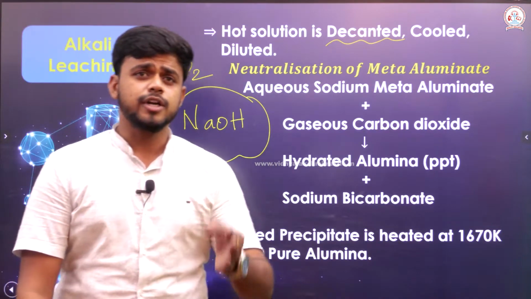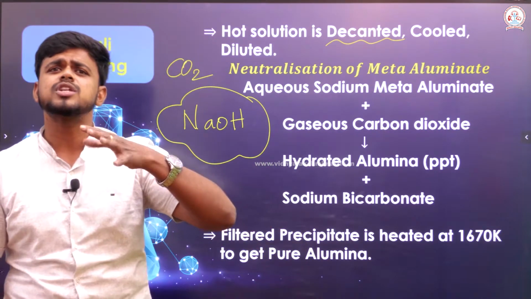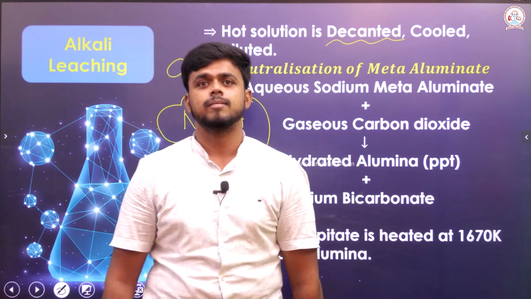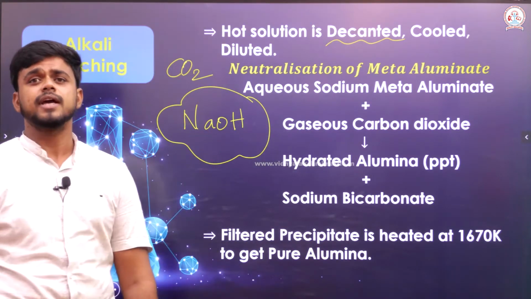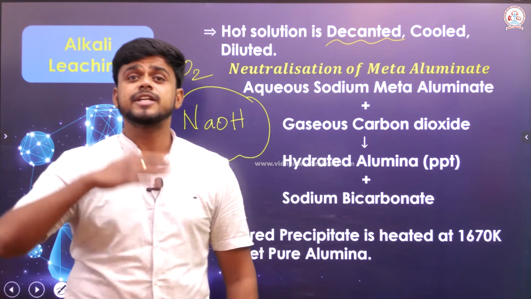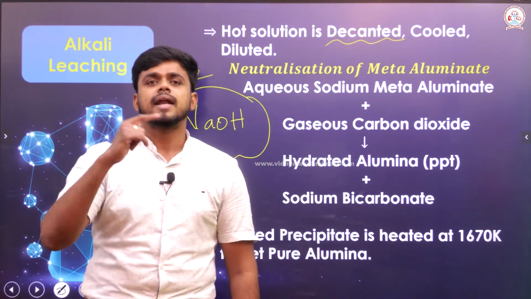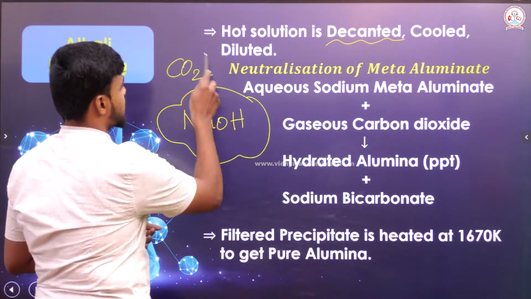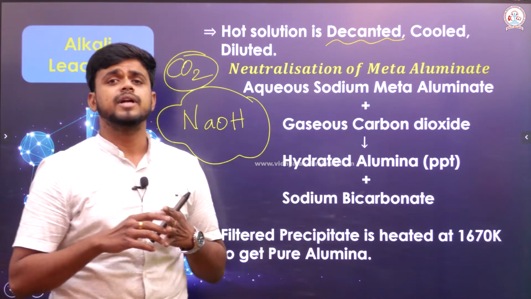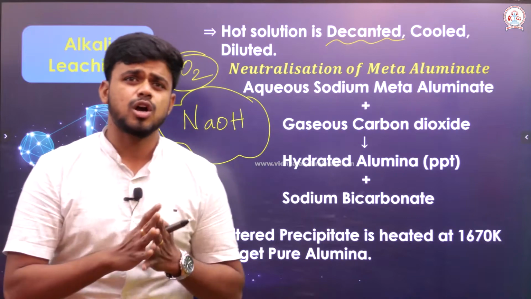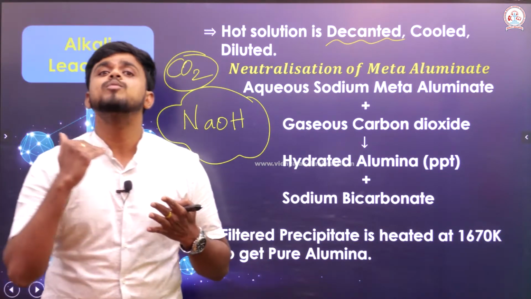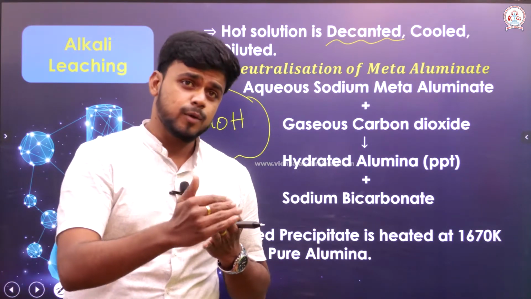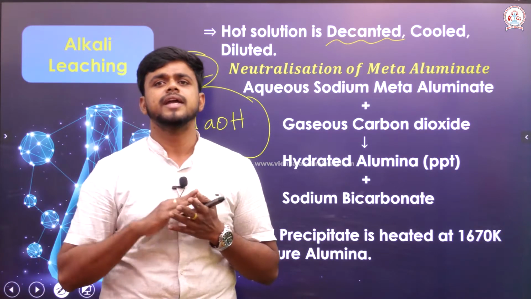Sir, does dilution here mean something about neutralization? Yes. Here it talks about neutralization, because a solution which is already basic will be neutralized if it is treated with a substance which is acidic in nature. Here, the substance which is acidic in nature is the acidic oxide that we have taken, which is carbon dioxide. When it is treated with gaseous carbon dioxide, we will get alumina which is hydrated. If it is hydrated alumina, I can easily separate aluminum from it.